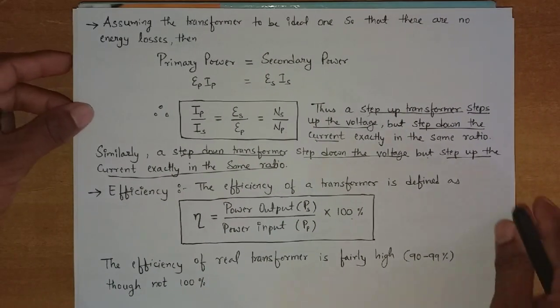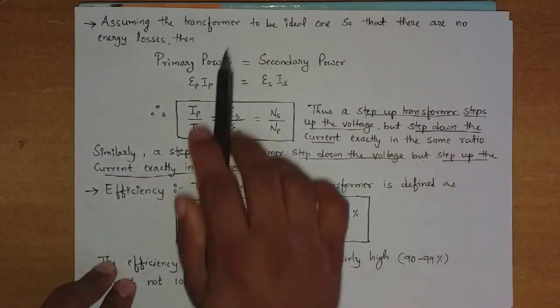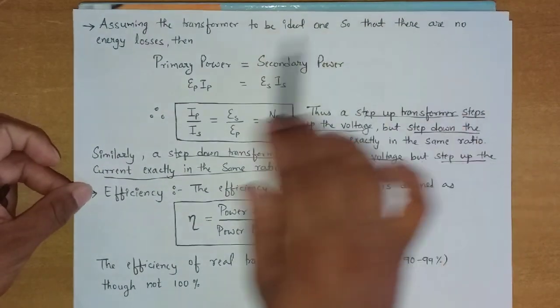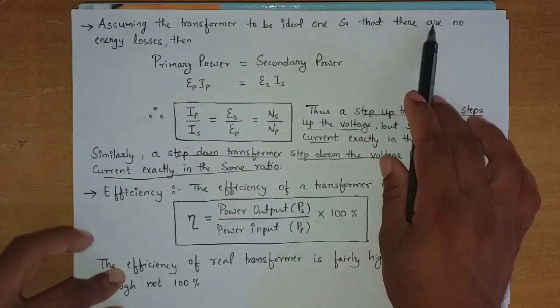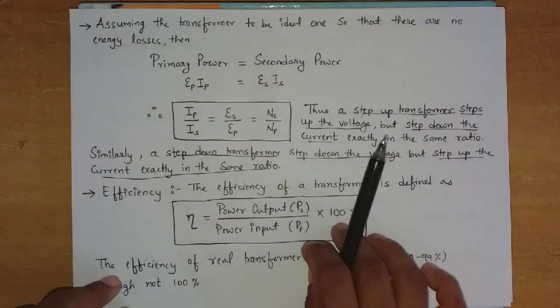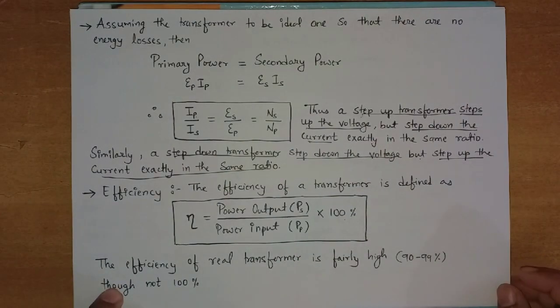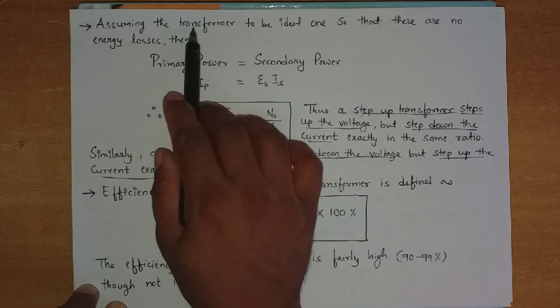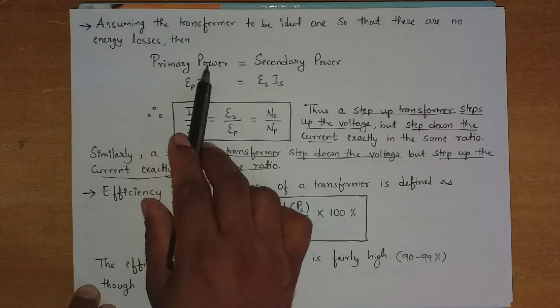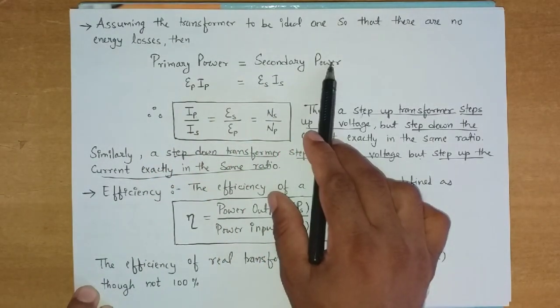Now, assuming the transformer to be the ideal one, so that there is no energy loss. When we say no energy loss, it means both coils, primary and secondary, have the same energy. This is only possible when the transformer is assumed to be ideal. Clear? Now primary power is equal to secondary power.